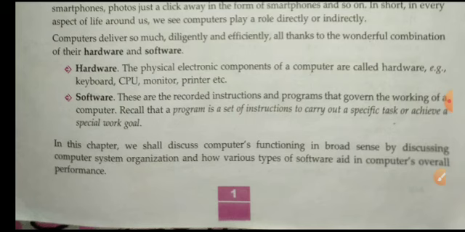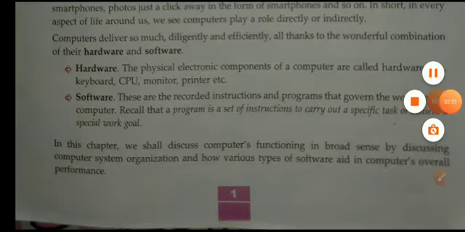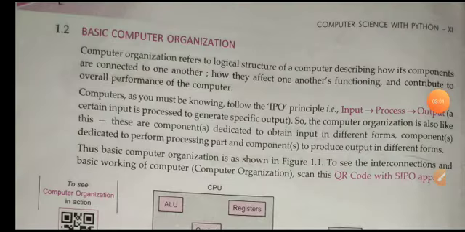Well, softwares are the programs, okay, and programs are the set of instructions. So by this way all the programs that are loaded into the computer is known as computer software. Okay, so by this way you can understand about computer hardware and computer software. Okay, now we will discuss about basic computer organization.